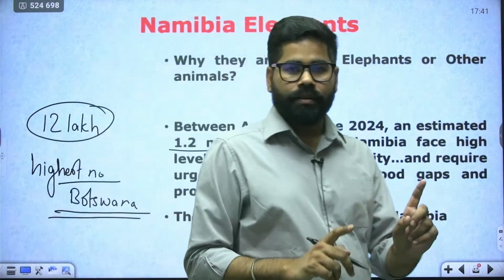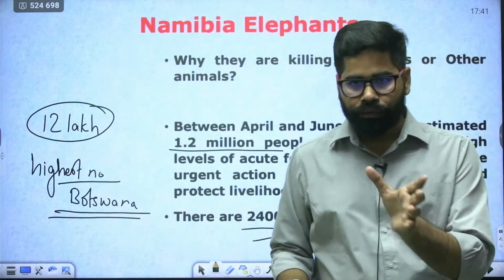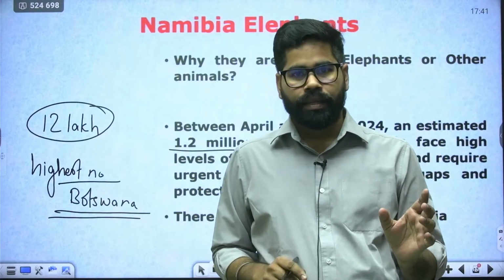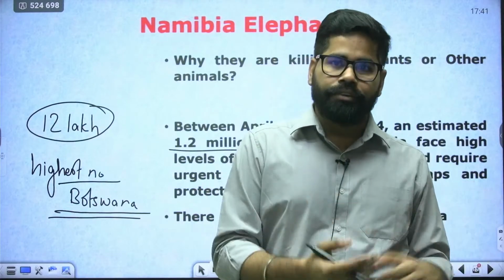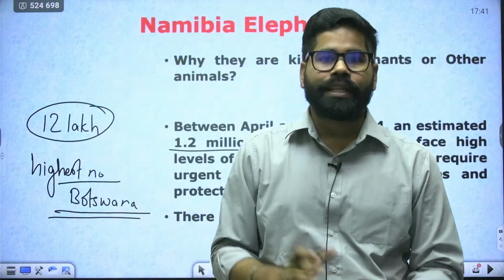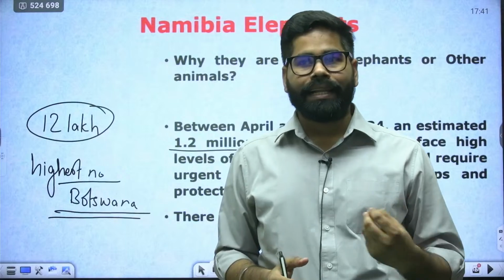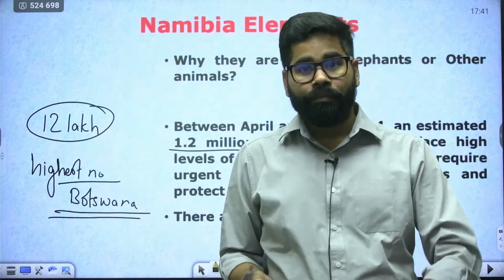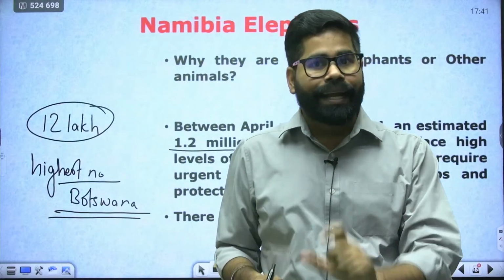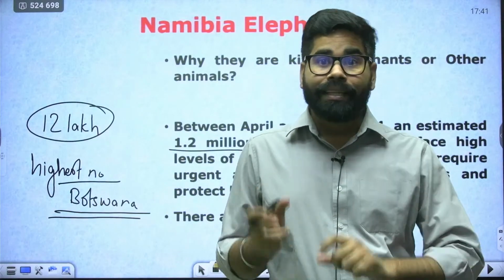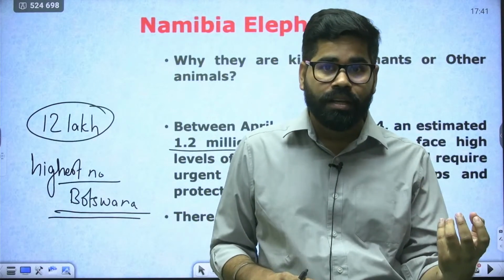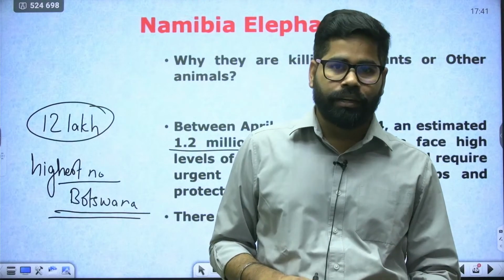In the April month of 2024, there was a conflict between Botswana and Germany also. So Germany is trying to save the elephants and other species which are there in Africa or Asia or other countries. They are looking from the environmental angle, from the biodiversity angle. But countries in Africa are facing acute crisis of food. They are going through severe drought conditions, and they have too huge a number of these elephants or other organisms, which might not be sustainable for them.